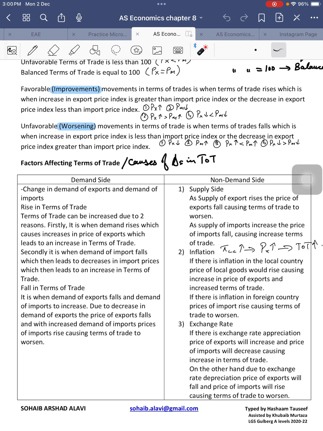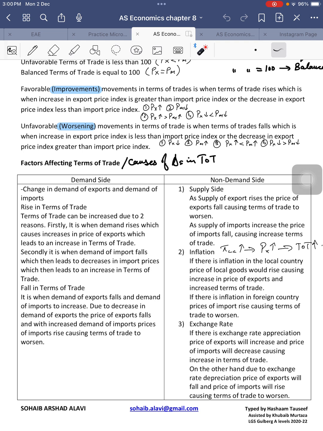The first, as I said, the first major factor that causes the terms of trade to improve or worsen are basically demand side factors. Now, what is meant by demand side factors? Demand side factors mean essentially the demand for exports or the demand for imports is changing due to any factor, right? When the demand for export changes, what happens to the terms of trade? When the demand for import changes, what happens to terms of trade? This is what we'll study here.